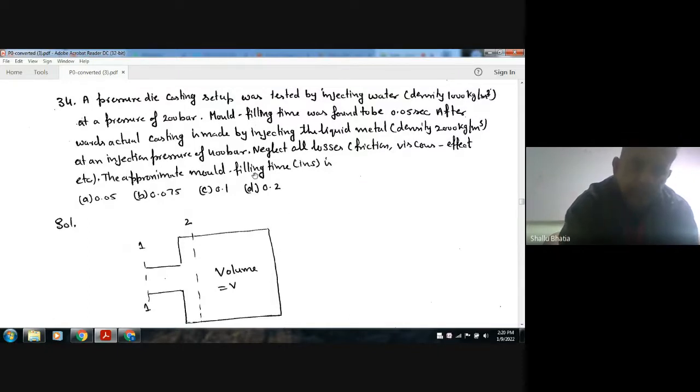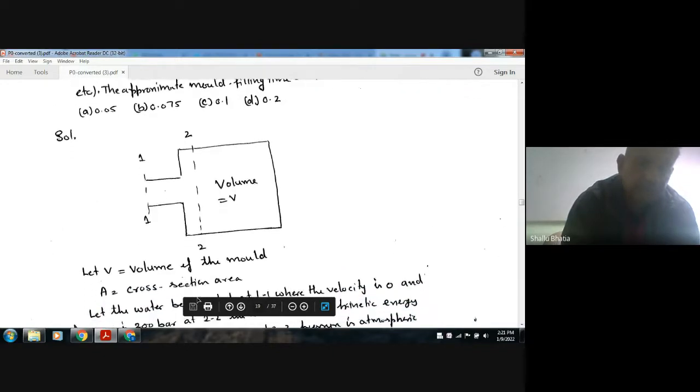So initially the casting was tested by injecting water at pressure 200 bar. The water is injected at section 1-1 and goes into the mold cavity at 2-2. At 1-1 the velocity is 0. When it reaches the mold cavity, the pressure energy changes into kinetic energy and it retains some velocity here. So applying Bernoulli's equation at 1-1 and 2-2.